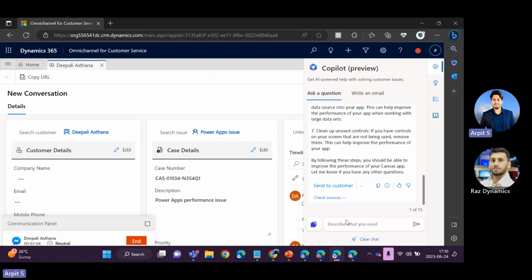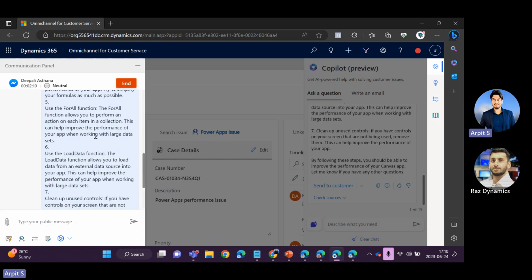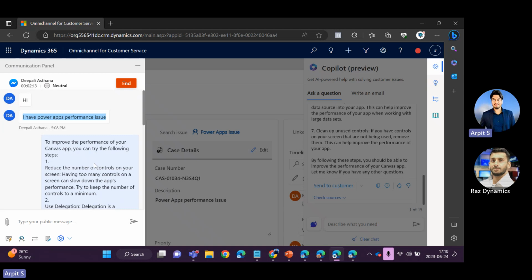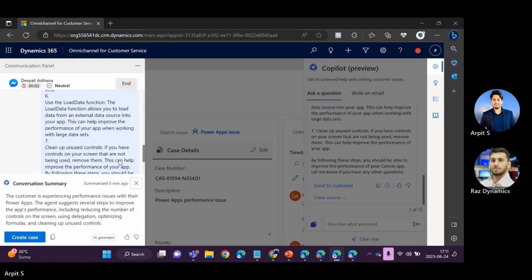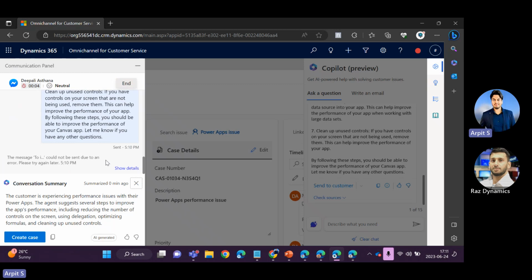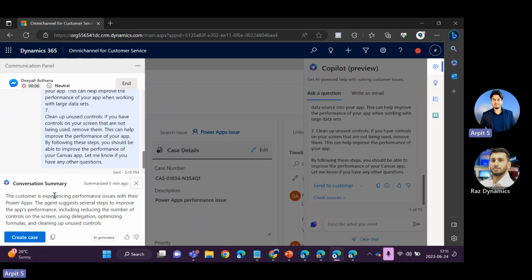Okay, so what I'm going to do is I'm sending it to the customer. And you can see it automatically sends it to the customer. Now I'm going to end the chat. As soon as I ended the chat, you can see the conversation summary is automatically auto-populated, right?